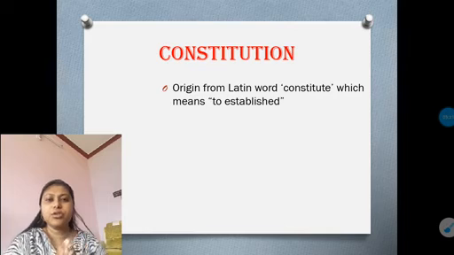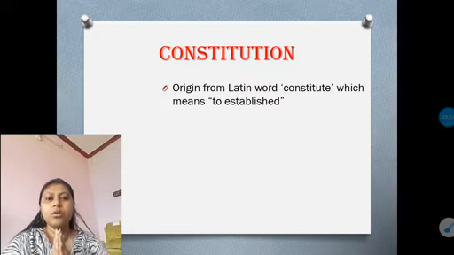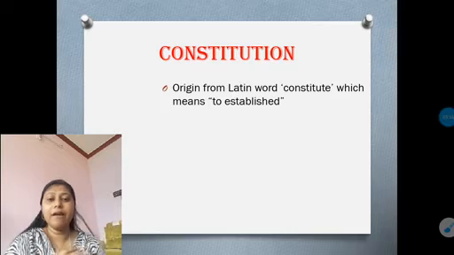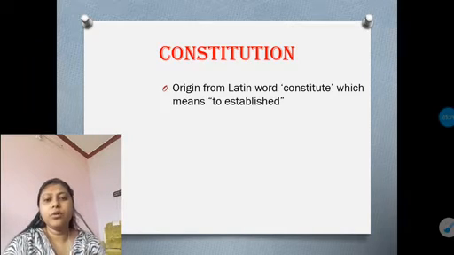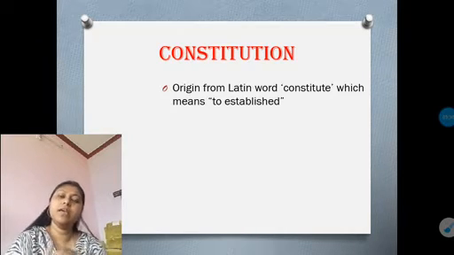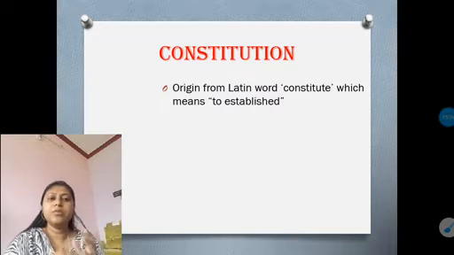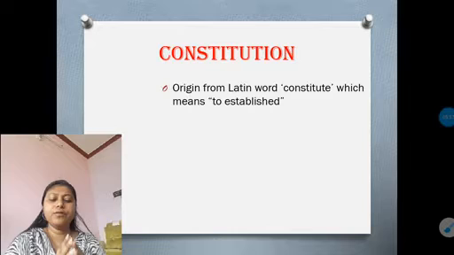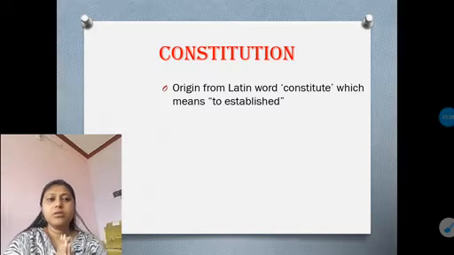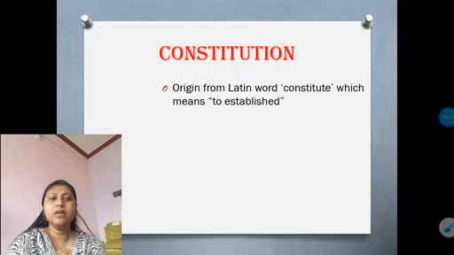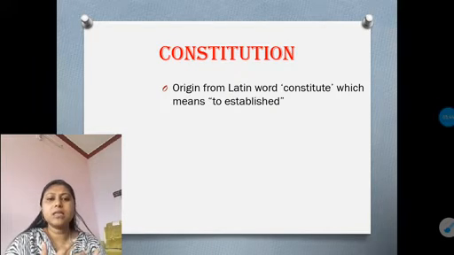So the constitution, this word I hope you recall, you already learned in class 8. I hope you all remember this, but here we will again recall this term. First we have to know where it came from. The word constitution comes from the Latin word constitute. What does constitute mean?